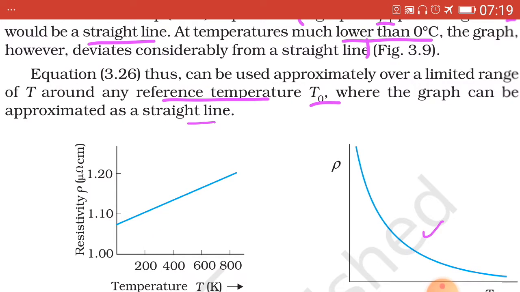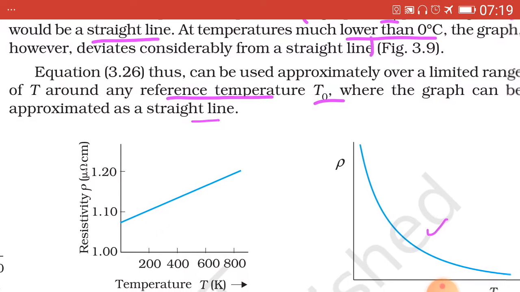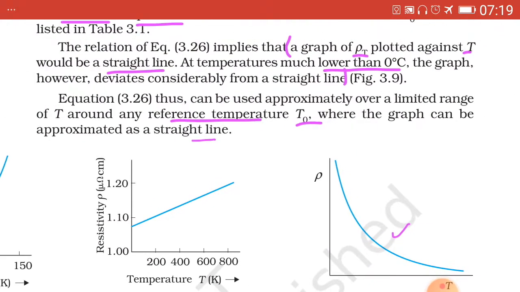So, the empirical formula, that is standard equation of rho T, can be used over a limited range of T around any reference temperature capital T0, where the graph can be approximated as a straight line.